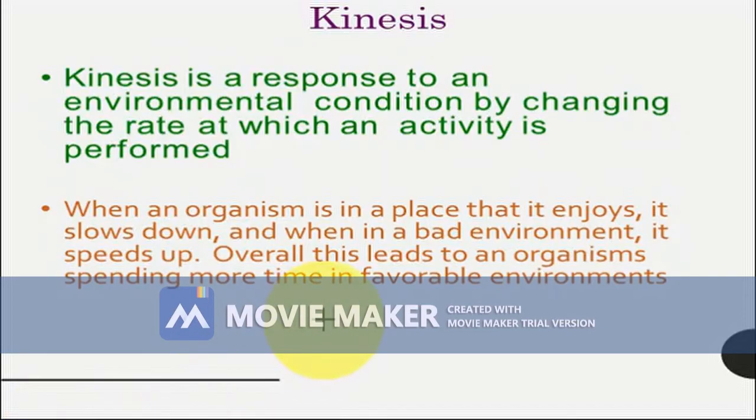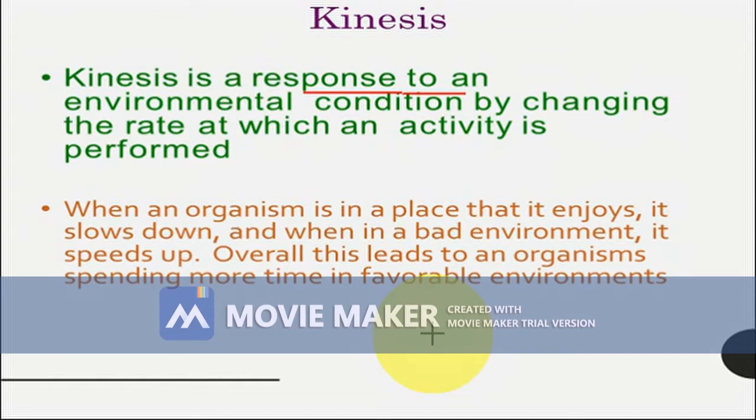What is kinesis? It's a response to an environmental condition by changing the rate at which an activity is performed. When an organism is performing an activity in response to environmental stimuli, it changes the rate of that activity. For example, movement of an organism increases when it is in an unfavorable condition.